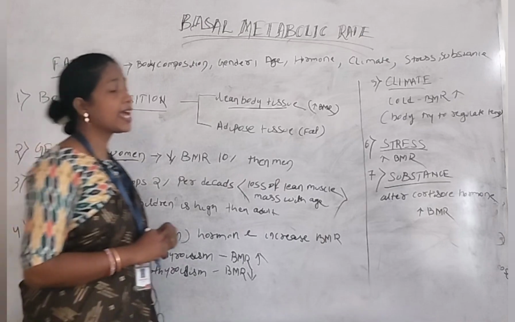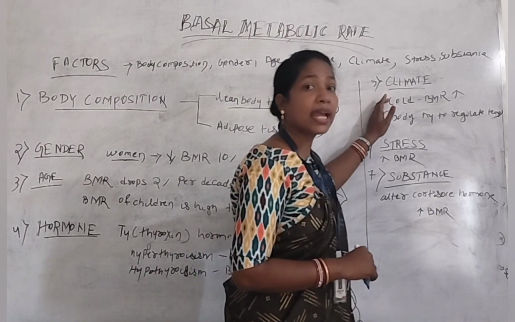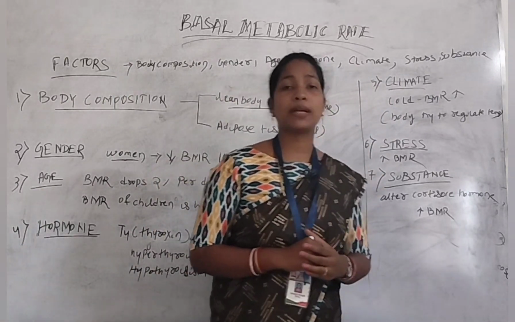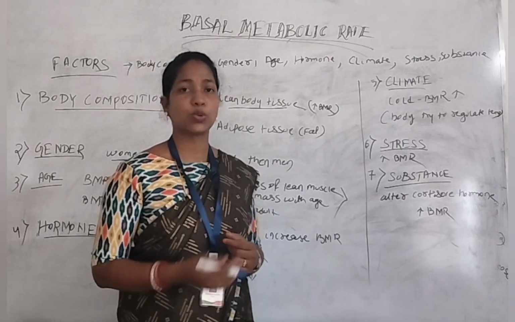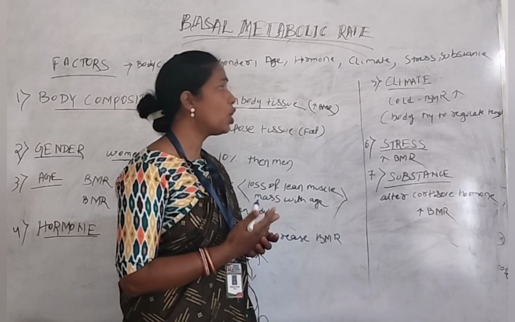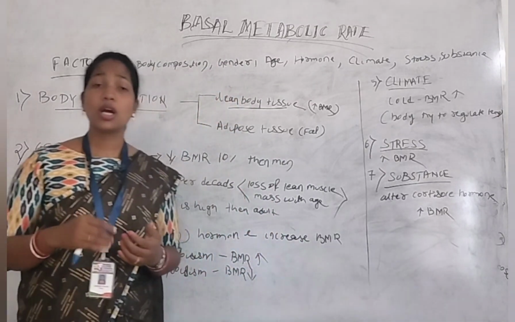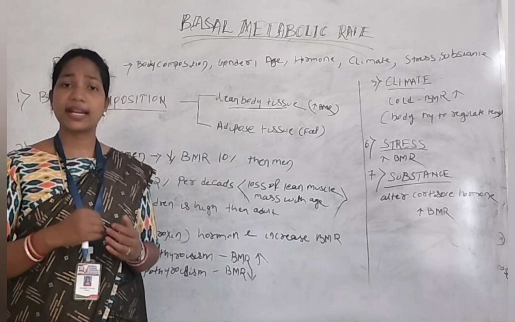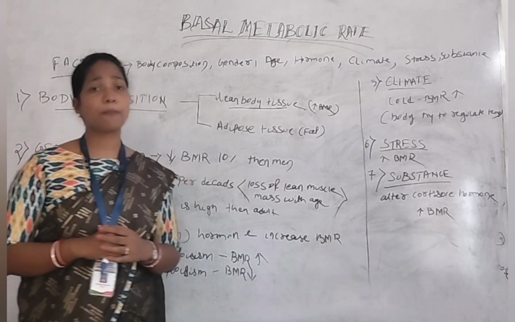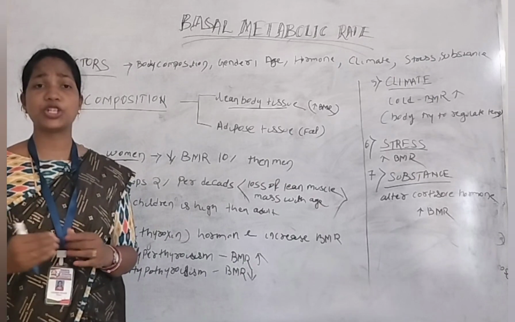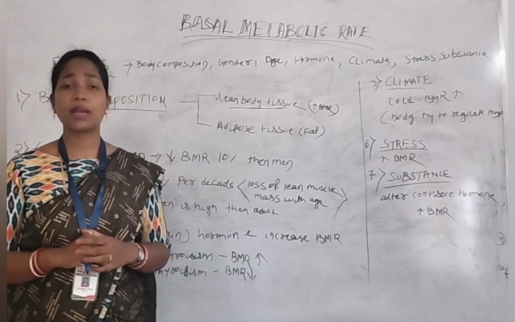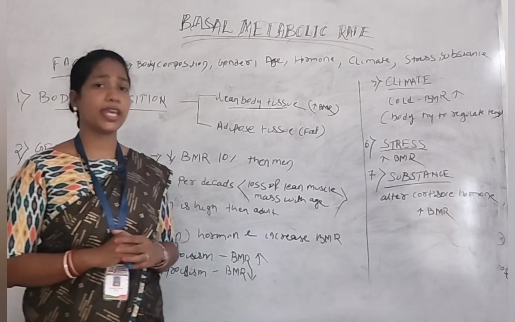Next one is climate. As we compare the climate during the winter season or during the cold time, the basal metabolic rate of a person is increased. Why? Because during that cold time, our body tries to regulate our body temperature according to the environment. So at that time, our basal metabolic rate is increased. As compared to the summer season or any rainy season, during the winter season or cold climate, the basal metabolic rate of the body is increased.